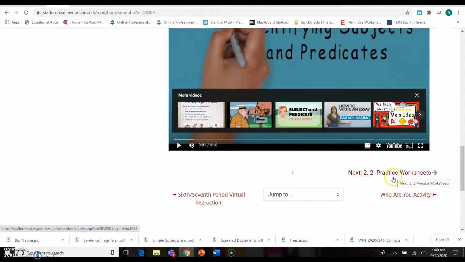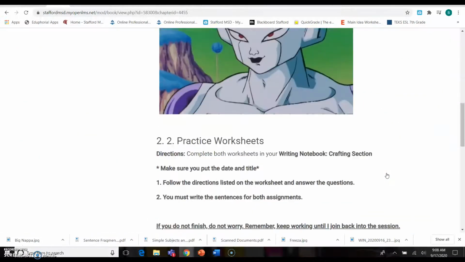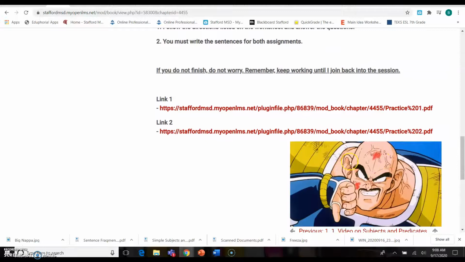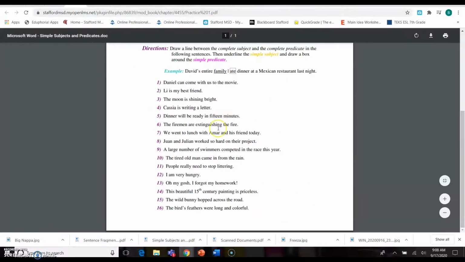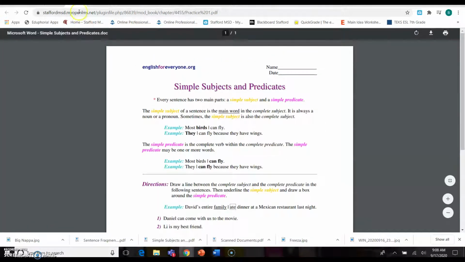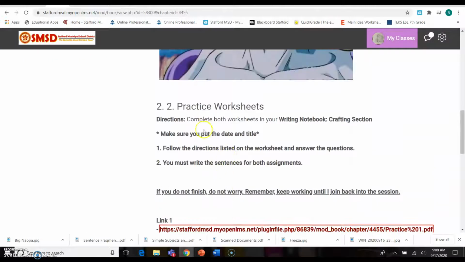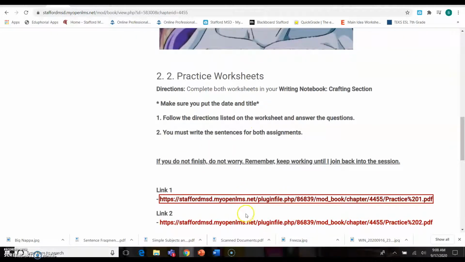Then I want you to hit this next button right here, okay? Scroll to the bottom. There are some practice worksheets that I want you to do, okay? You click on them. They automatically open up for you right here, okay? What I want you to do is, in your writing notebook, crafting section, complete both of these worksheets, okay? Follow the directions that are listed, and I want you to write these sentences, okay?